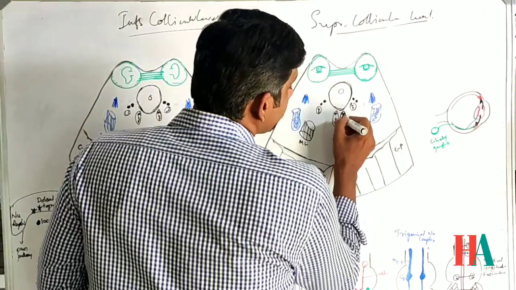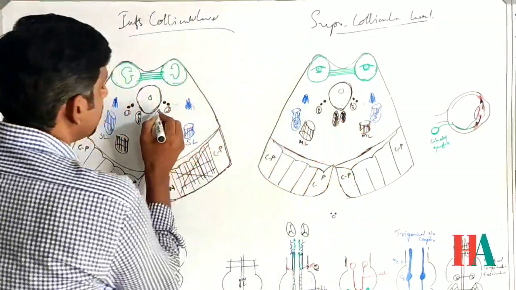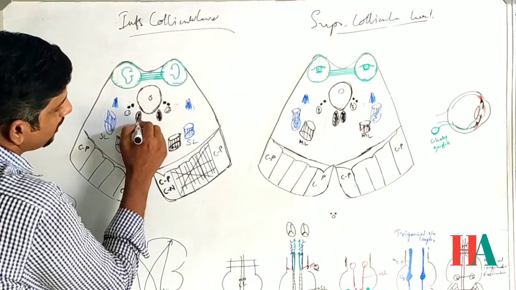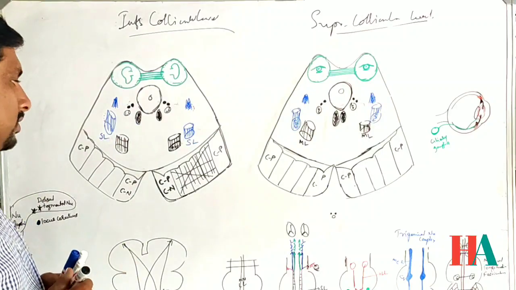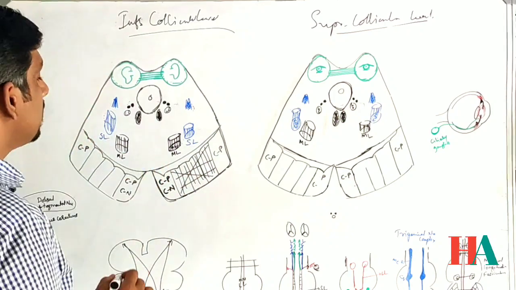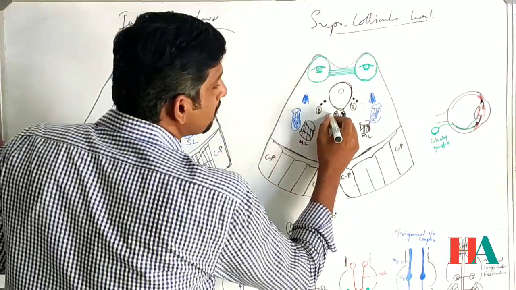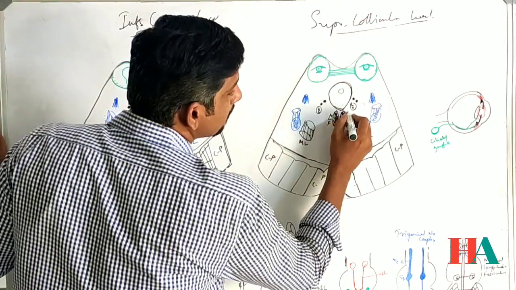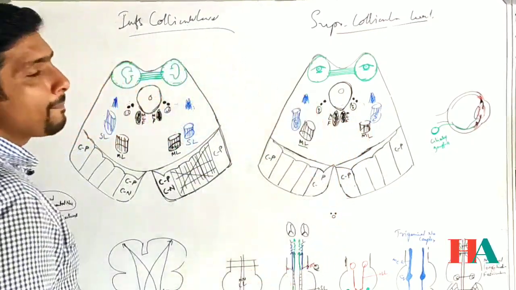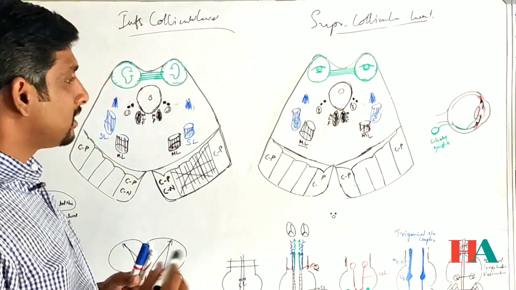It will come here, the medial longitudinal fasciculus. This is the medial longitudinal fasciculus. This is a medial lemniscus, and this is a medial longitudinal fasciculus. Do not get confused between the medial lemniscus and the medial longitudinal fasciculus, right? Both are different.